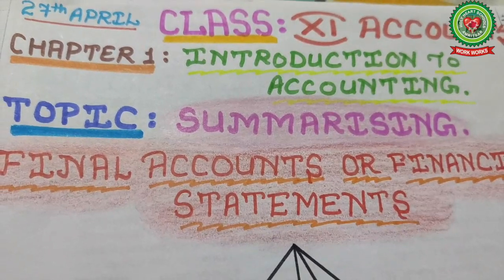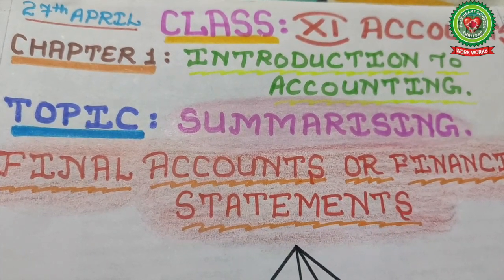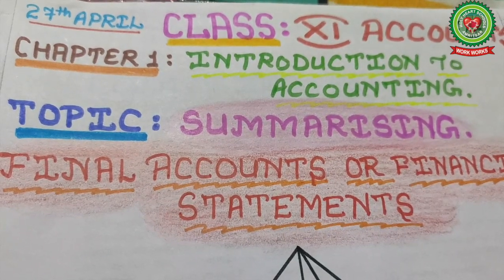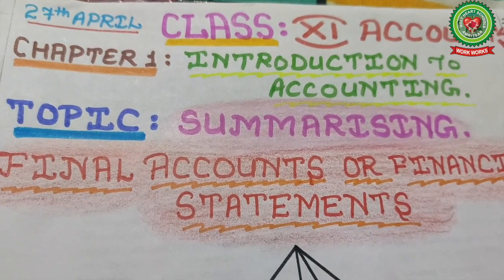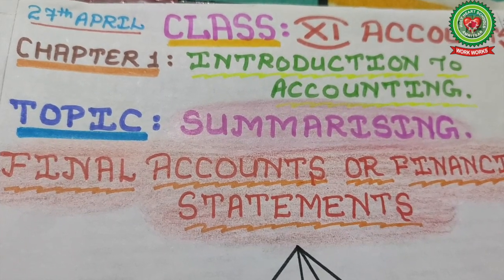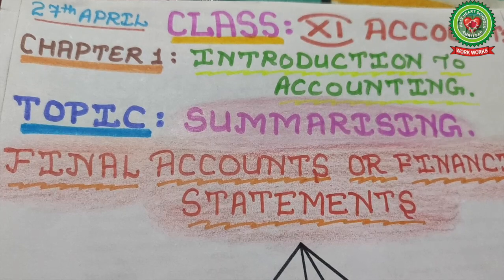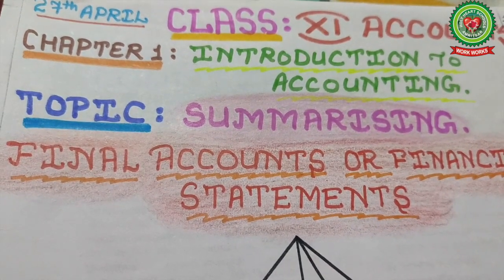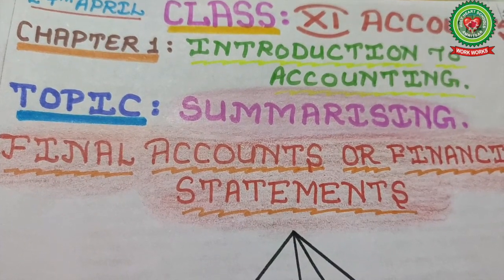In my previous lecture I discussed with you the meaning of accounting, why accounting is required, what the benefits are, the objective of accounting, and the attributes of accounting. One attribute is summarizing: how to summarize the reports in brief form so that even a layman can understand the report properly.